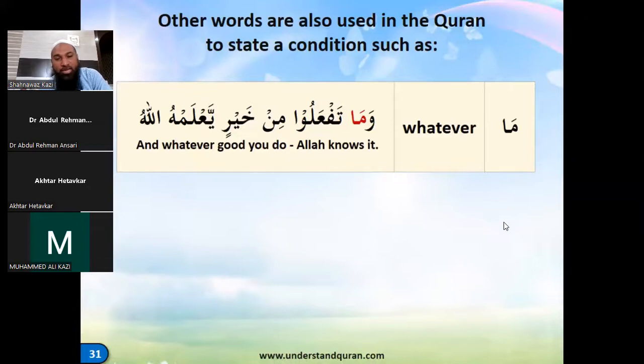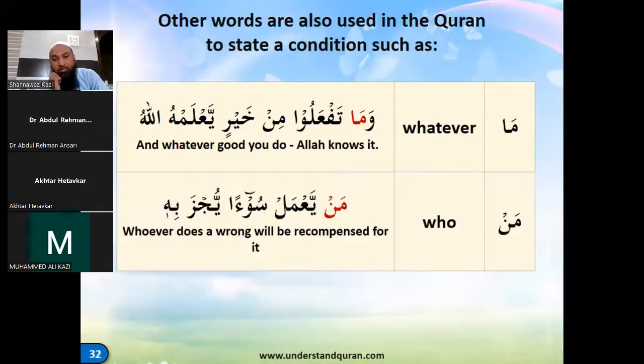So now whenever you are reciting, there is a possibility of some other words coming in between, and then afterwards whatever, yes, the mudari, that will be a sentence. Now here min khairin, of good. So you will not always get a very short sentence. That was just for example. Wama taf'alu. It need not be in sequence. You might sometimes get a longer part of the sentence in between. Here you just said min khairin. Sometimes this could be a little longer, right? But then you see the effect of this ma on the answer of that condition. Okay. Then your translation becomes more powerful and easily understandable also.